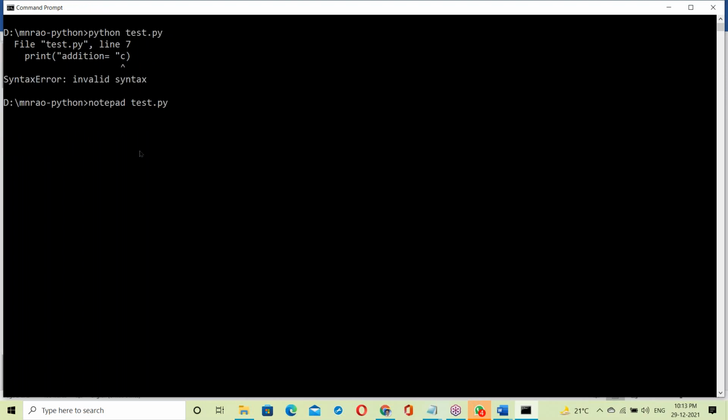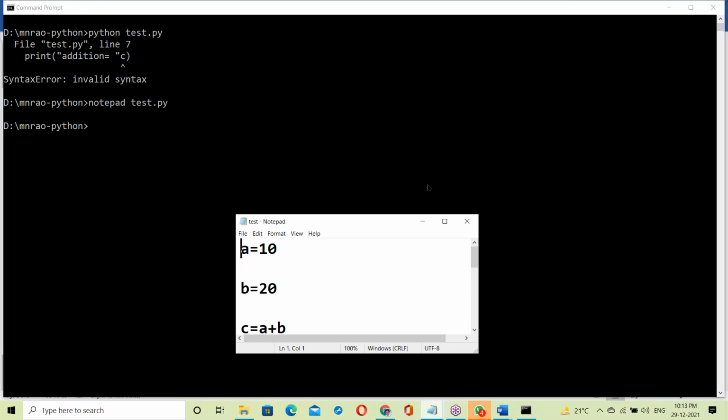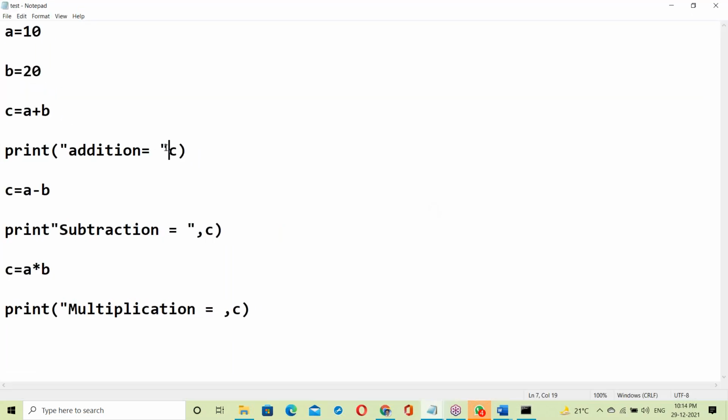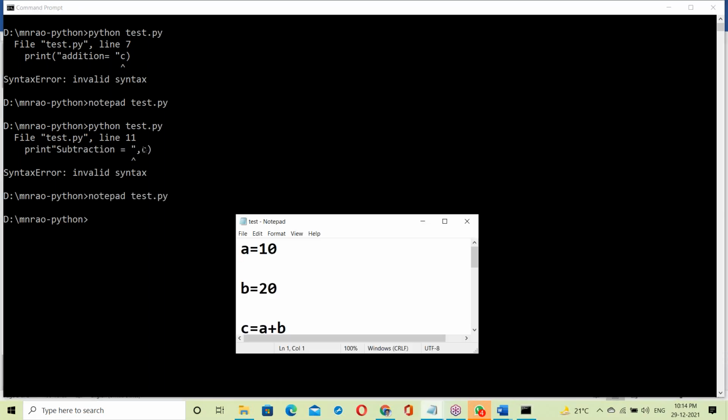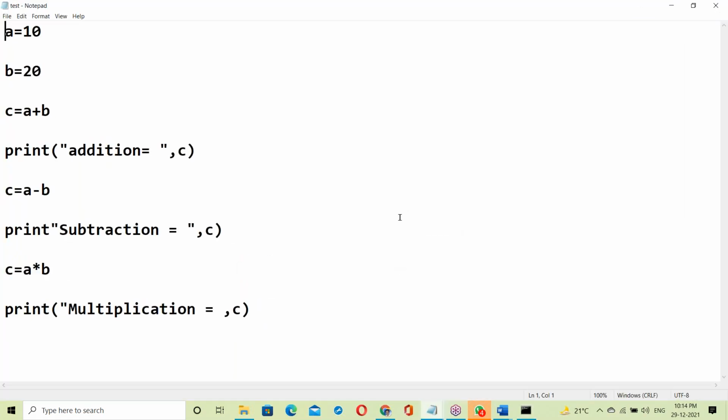The 7th line has an error. Let's correct that mistake here. Suppose a comma. Save and exit. Now run again, see this. Now the 11th line has an error, so only one error is shown here. Any error comes, it stops. The 11th line error: this bracket is missing, right? Yes, correction.